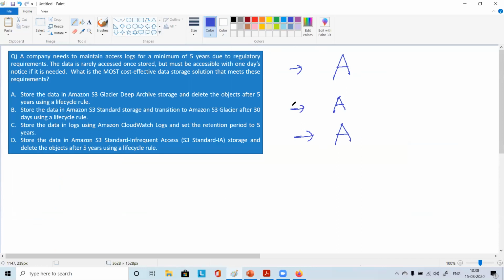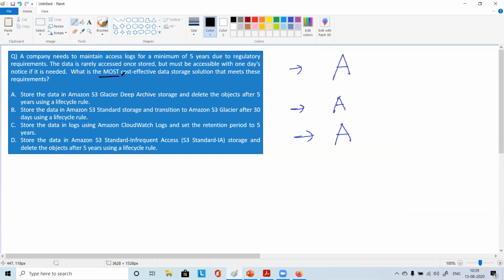A company needs to maintain access logs for a minimum of 5 years due to regulatory requirements. The data is rarely accessed once stored, but must be accessible with 1 day's notice if it is needed. What is the most cost effective? See, they have mentioned this in capital only.